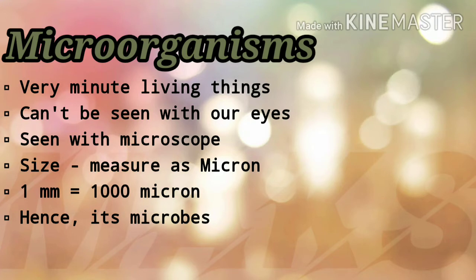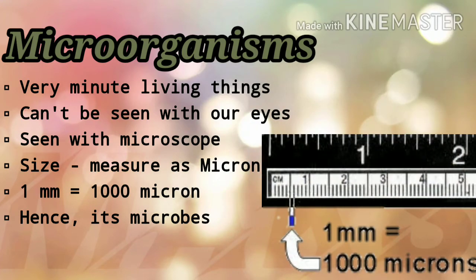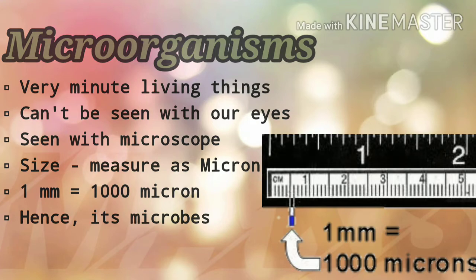The size of a microorganism is measured in microns. In 1 millimeter, there are 1000 microns. Hence, these organisms are called microorganisms or microbes.